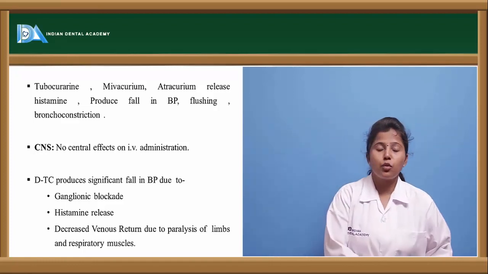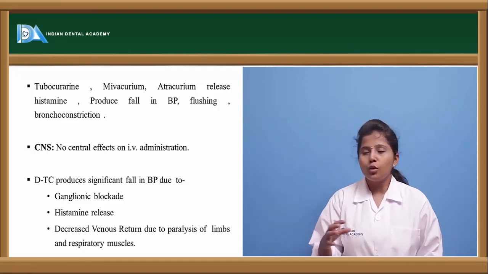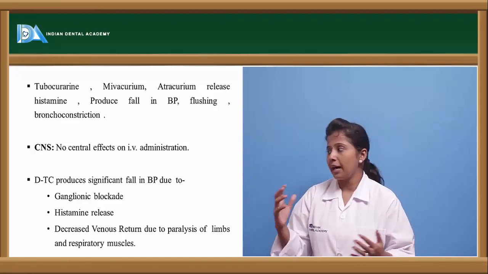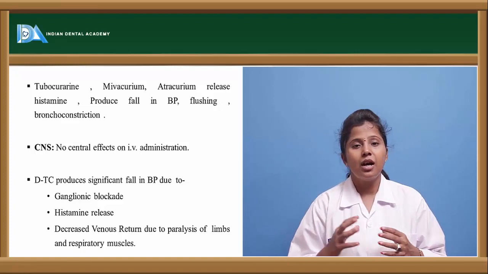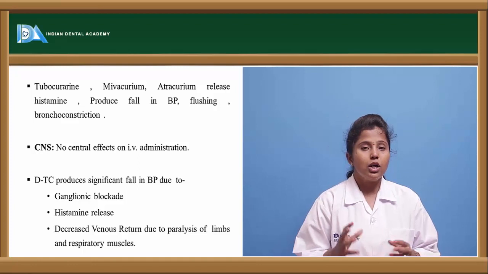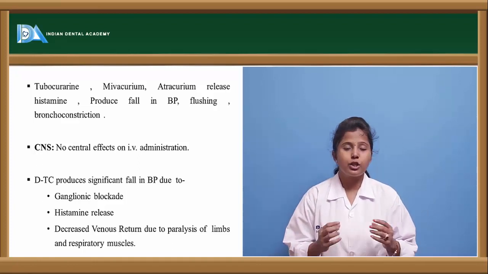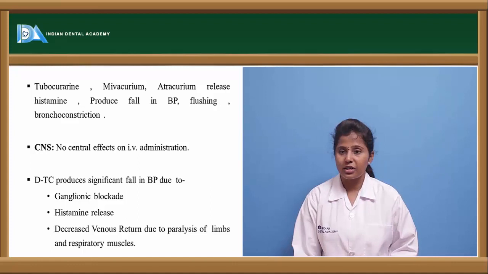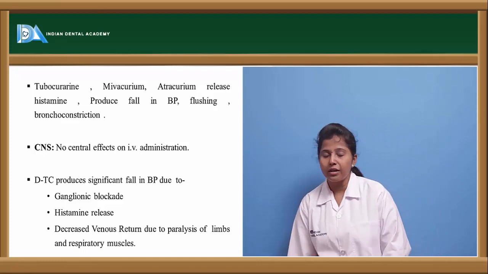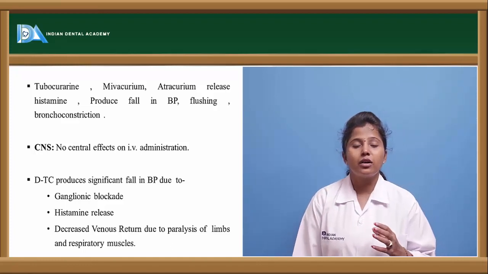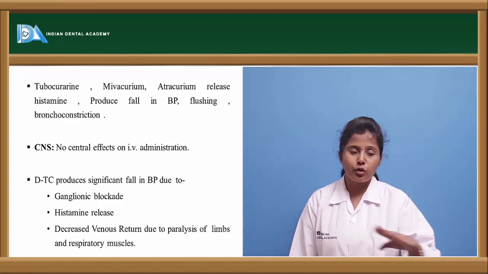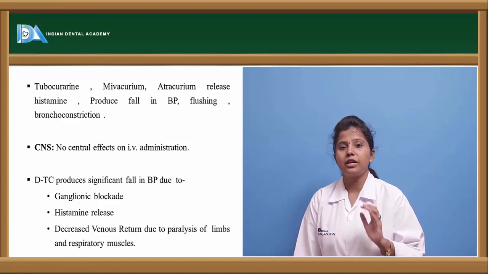And what are the pharmacological actions on the CNS? Mostly the effects on the CNS are not observed, but in some conditions the effects can be observed only if the drug is administered through the IV route. Any drug administered through the IV route shows only mild central nervous system effects. The drug D-tubocurarine, DTC, produces a fall in blood pressure. This is one of the characteristic features of neuromuscular blocking agents. Any neuromuscular blocking agent will reduce blood pressure.